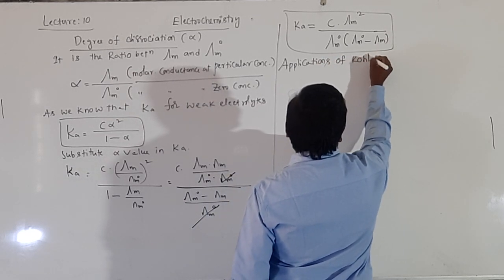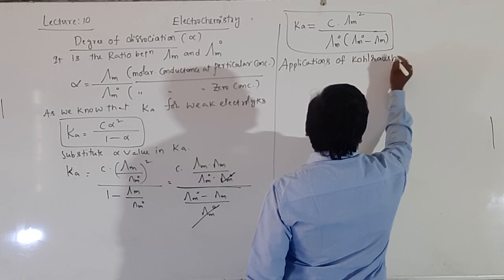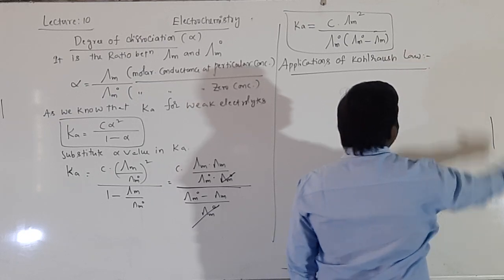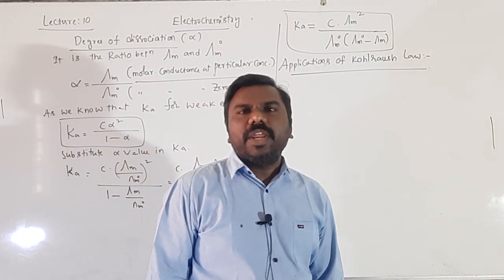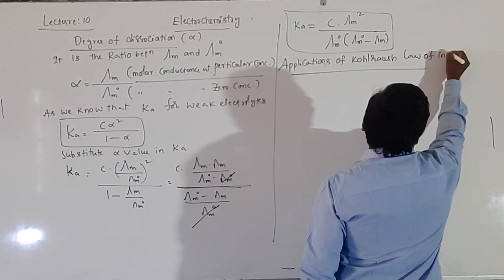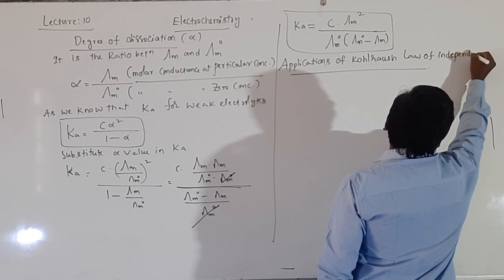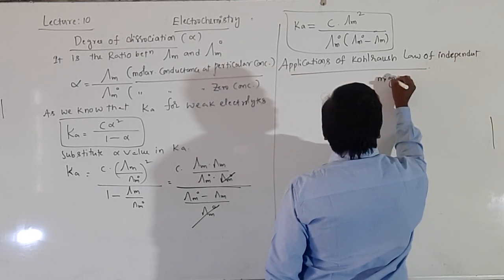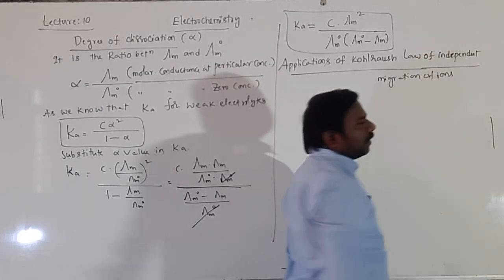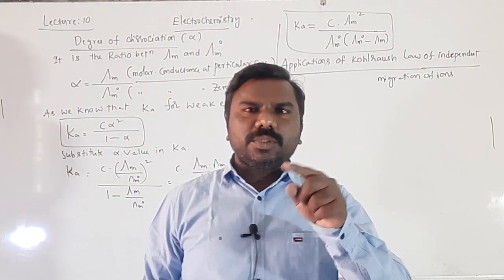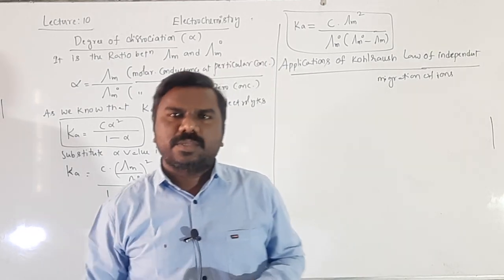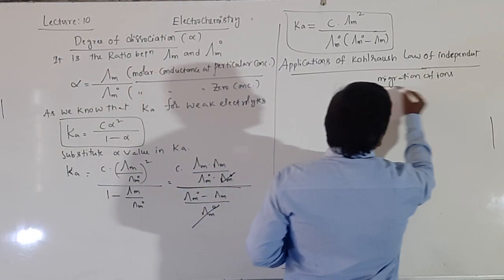Kohlrausch law. What are the uses of Kohlrausch law? Nothing but Kohlrausch law of independent migration of ions. It means to know the NaCl limiting molar conductance, you should know the Na plus and Cl minus conductance independently. That's why independent migration applications.